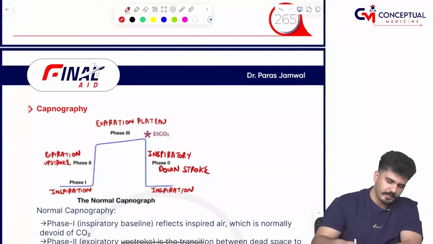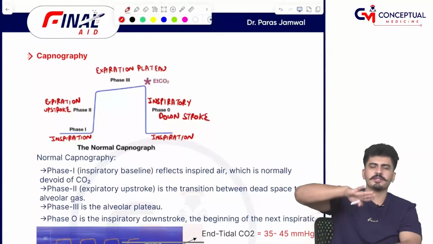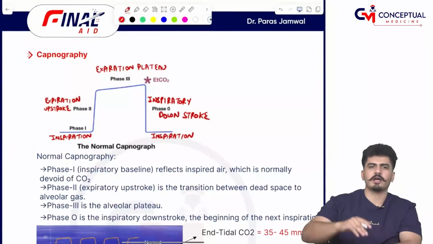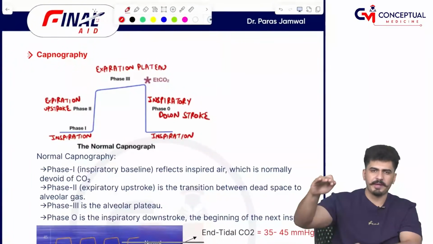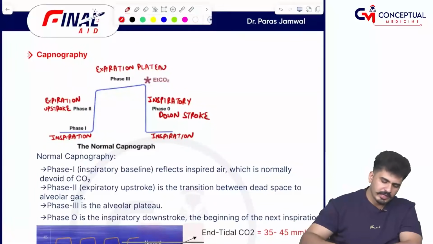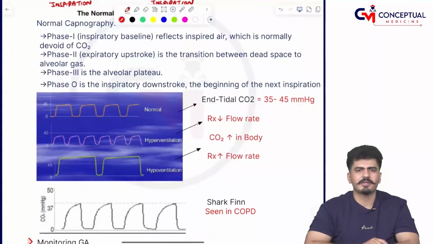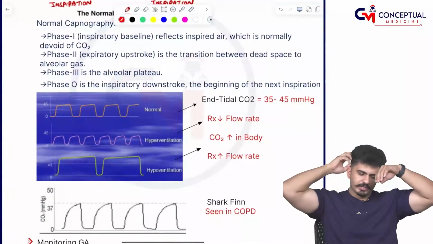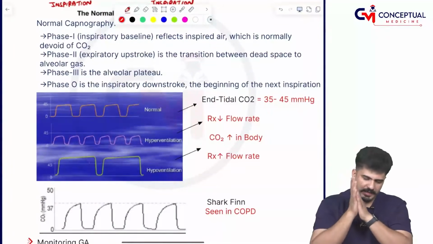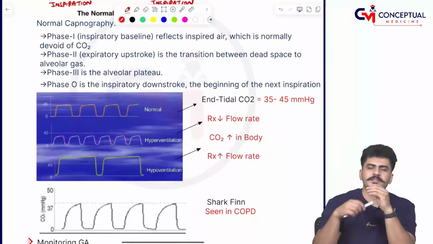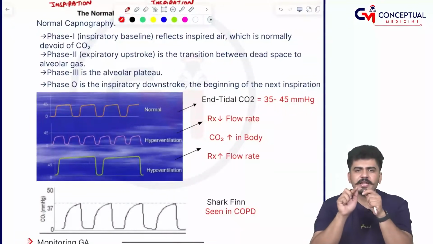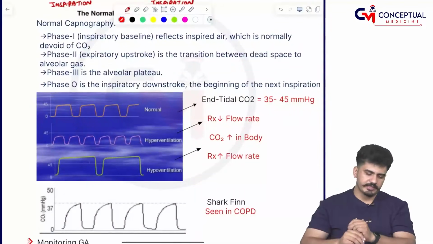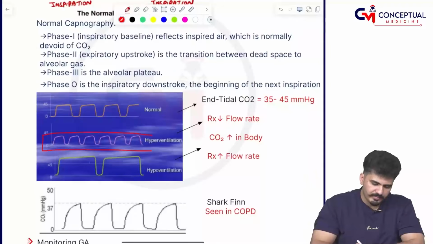Now capnography, it is measuring the airflow. Inspiration, expiration, upstroke, then the plateau phase will come, then it will go out. Now it is measured with the help of capnography. So normally the range should be between 35 to 45 mmHg. If the person is hyperventilated, then the peak will be less than 35. It will be hyperventilated. Peak will be showing like this.